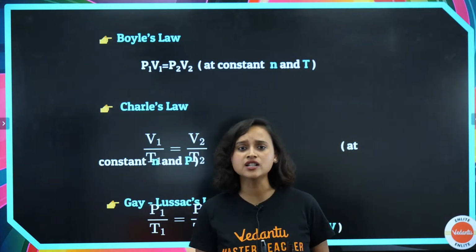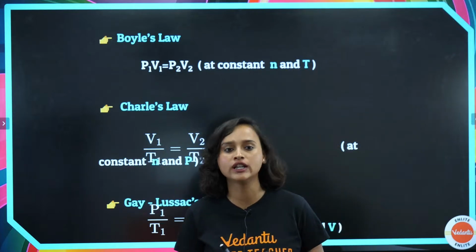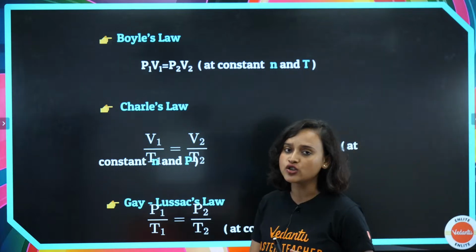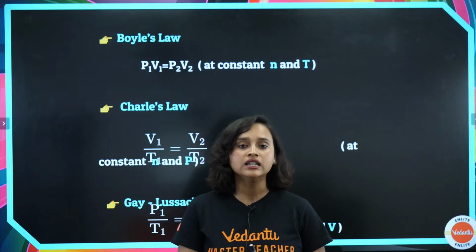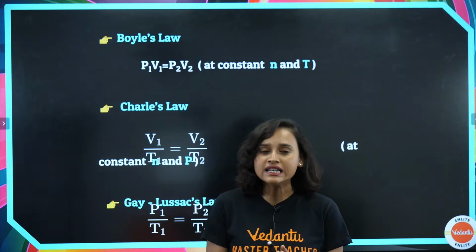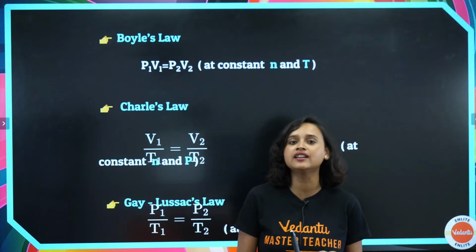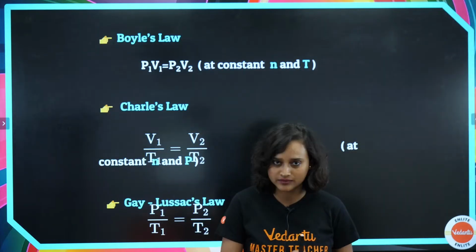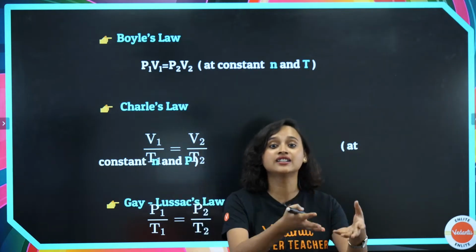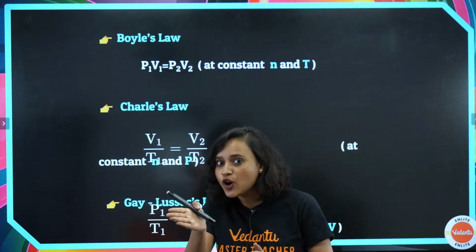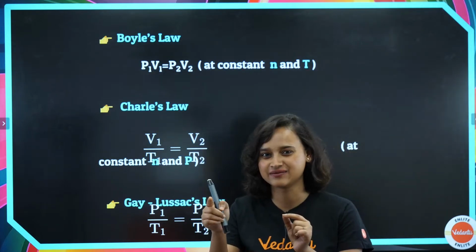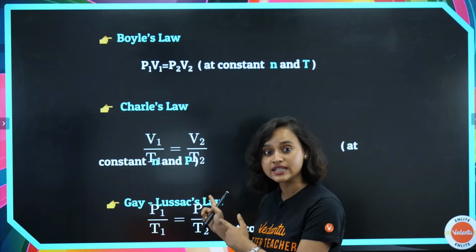So let's start with our first law, that is Boyle's law. Now this Boyle's law, Charles' law, or the Gay-Lussac's law, what are these laws? These laws are obviously gas laws. Why are they gas laws? Because in science we have seen that everything behaves as per law. There is nothing that goes beyond law. If it does, then there exists another law. Even if it deviates from the law, there is another law sneaking up and telling it, hey, you gotta change yourself, which is exactly what we will see here as well.